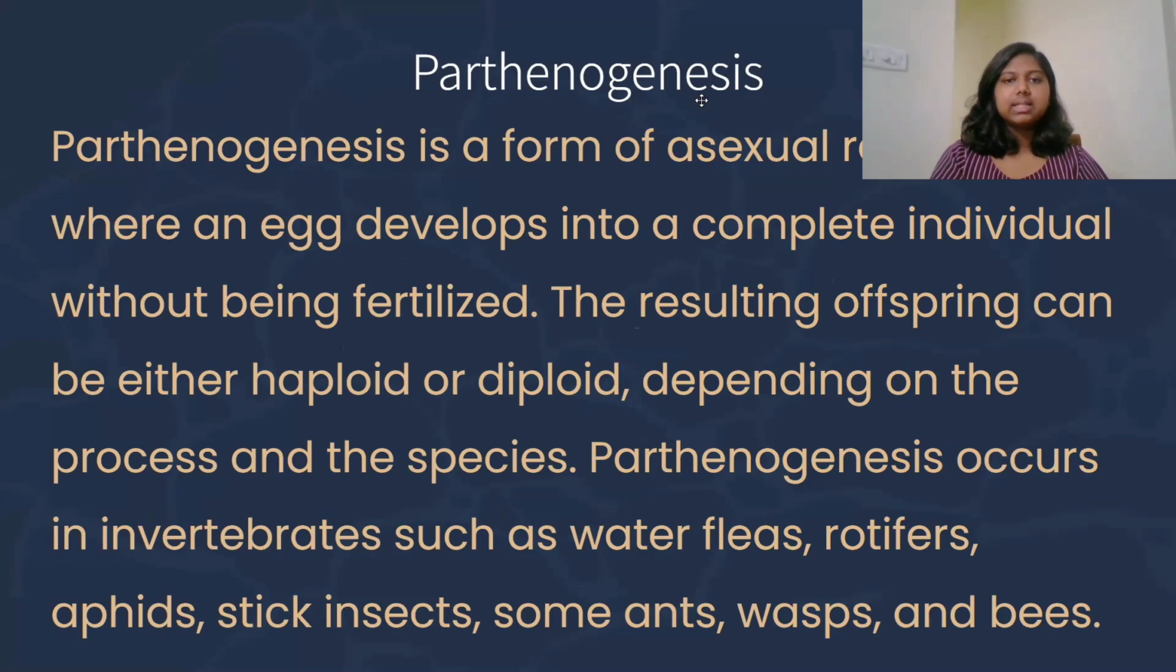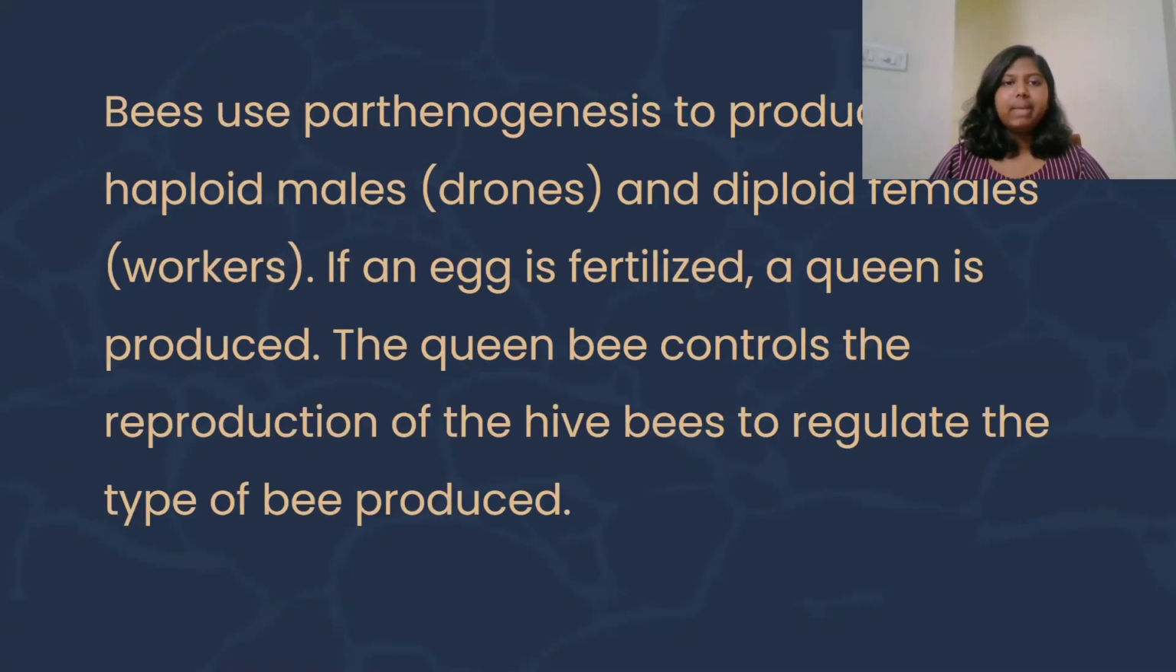Parthenogenesis. Parthenogenesis is a form of asexual reproduction where an egg develops into a complete individual without being fertilized. The resulting offspring can be either haploid or diploid, depending on the process and the species. Parthenogenesis occurs in invertebrates such as water fleas, rotifers, aphids, stick insects, some ants, wasps, and bees. Bees use parthenogenesis to produce haploid males and diploid females. If an egg is fertilized, a queen is produced. The queen bee controls the reproduction of the hive bees to regulate the type of bee produced.